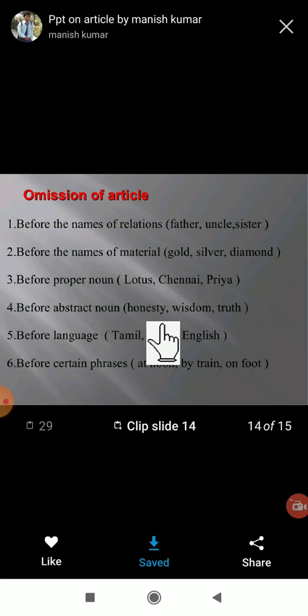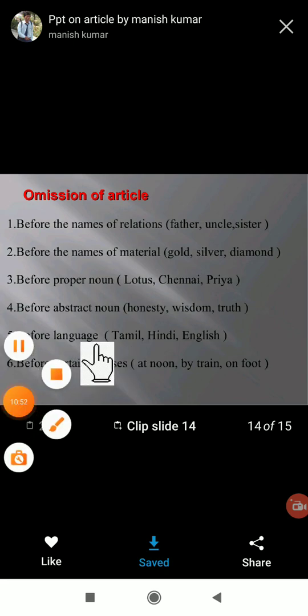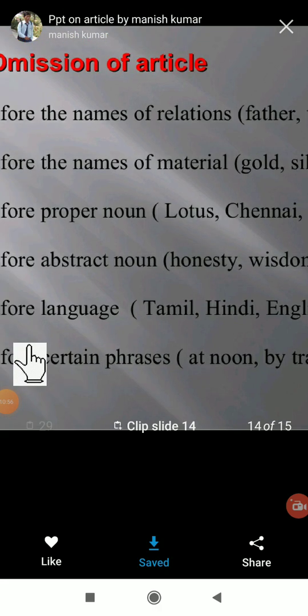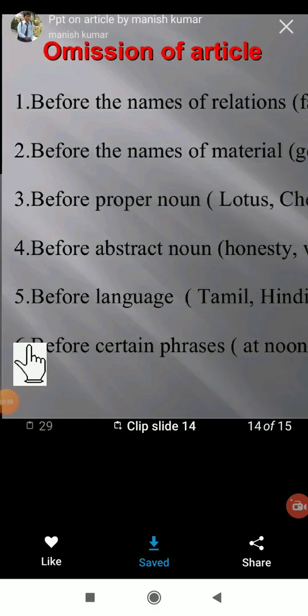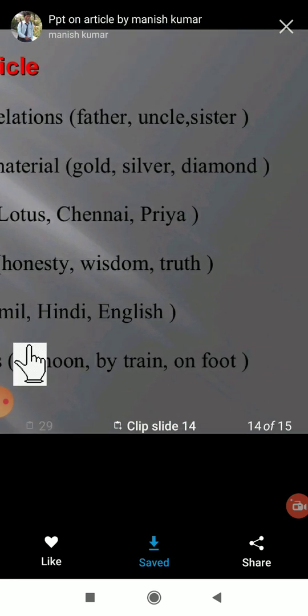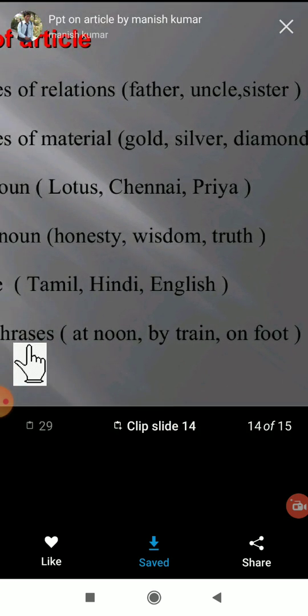Even before languages. There are different languages, so for that also we are using the article. Like Tamil, Hindi, English, French, German. For that also we are using the article. Next, one last one. The phrases. Before certain phrases like at noon, by train, on foot. These are phrases, so for that also we are using the article.